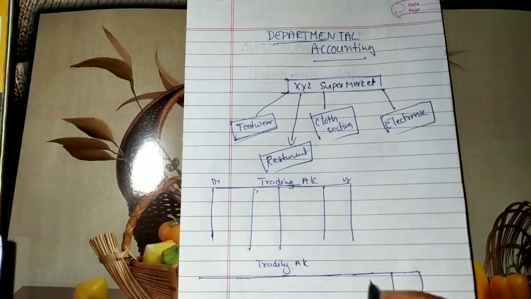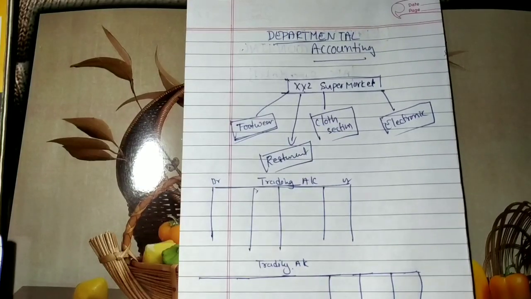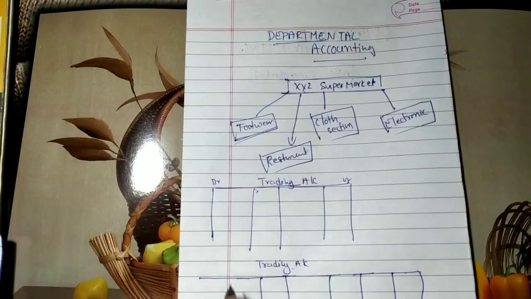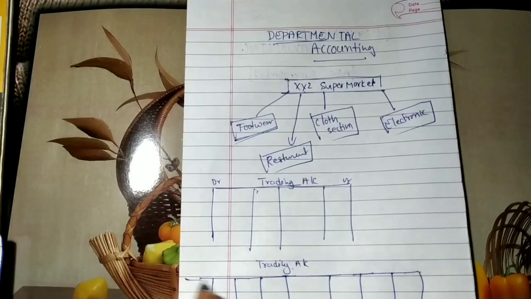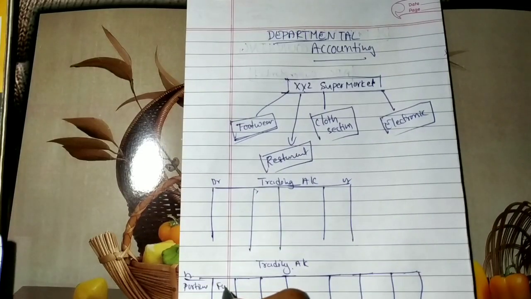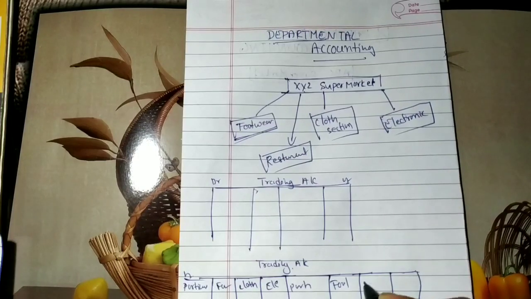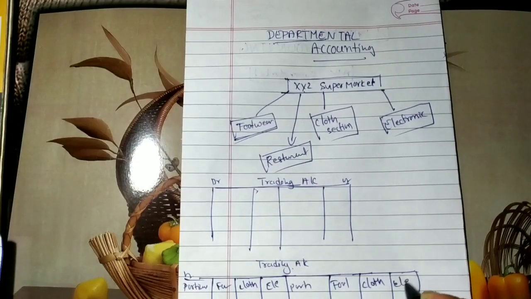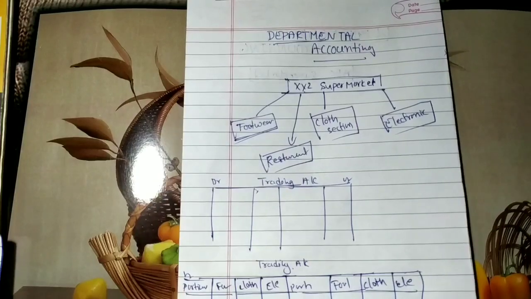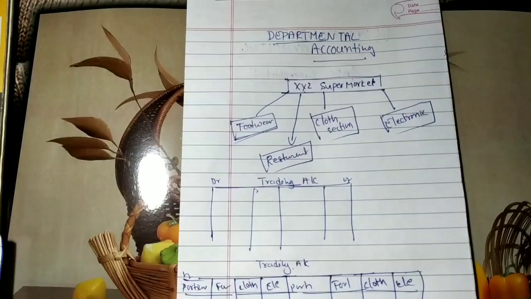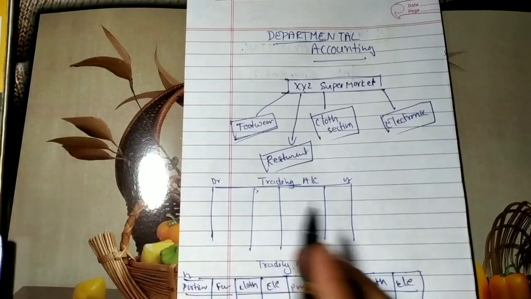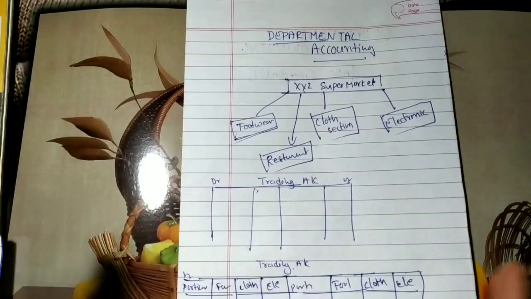So 1, 2, 3. So particulars, debit. So here footwear, cloth section, electronic, likewise. So here we are going to prepare separately accounts of each department. In the old method, we are going to prepare the whole accounts.